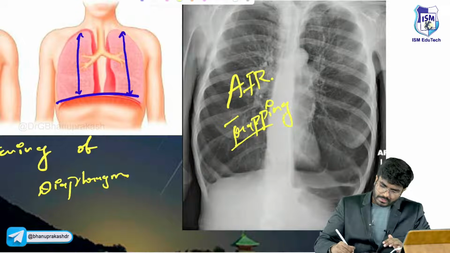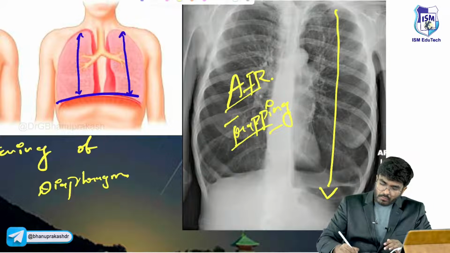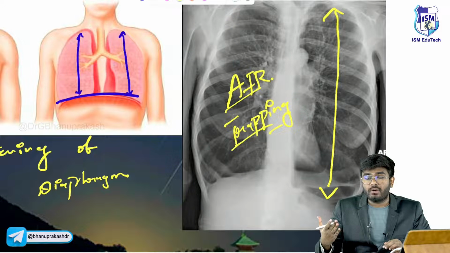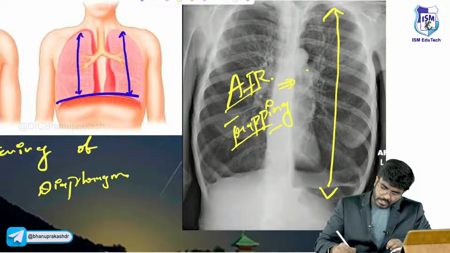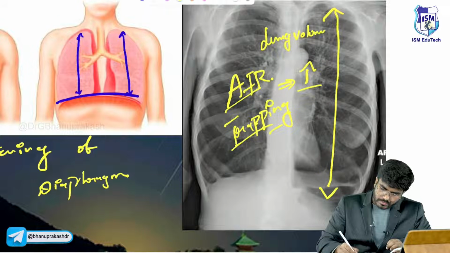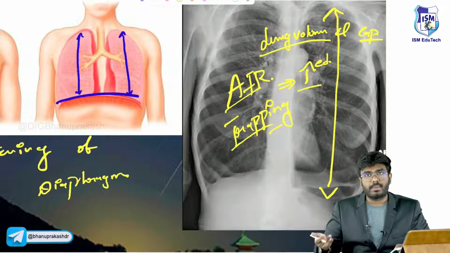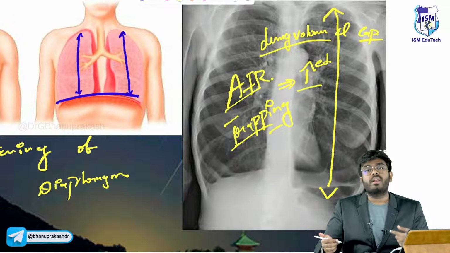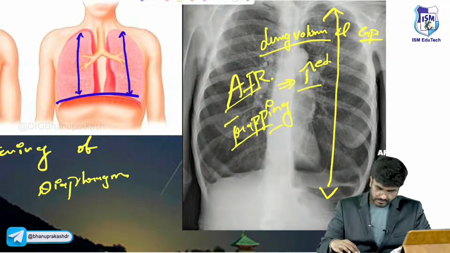Now tell me, in emphysema, what happens to the lung volumes and capacities? I hope you have studied lung volumes and capacities. They increase. In emphysema, lung volumes and capacities are going to be increased. Bigger lungs, bigger volumes and bigger capacities, more total lung capacity, more residual volume.